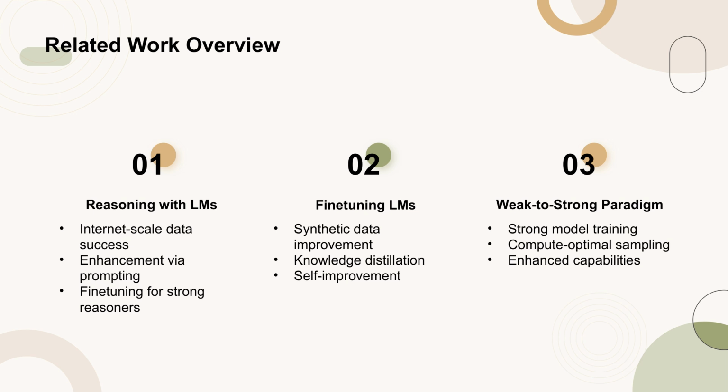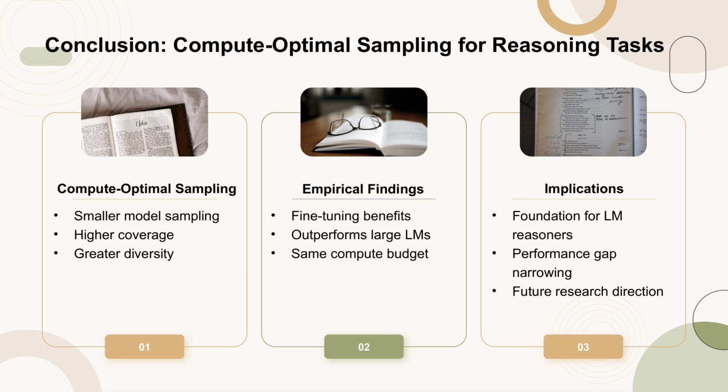is related to prior work that studies the ability of a strong LM to learn from weaker data. However, our aim is to further enhance the strong model's capabilities through compute-optimal sampling, which has not been explored in previous work. In this study, the authors present a framework for compute-optimal sampling from weak but cost-effective language models, LMs, for reasoning tasks. They demonstrate that, given a fixed sampling compute budget, repeated sampling from a smaller model can yield higher coverage and diversity compared to using a stronger but more expensive model.